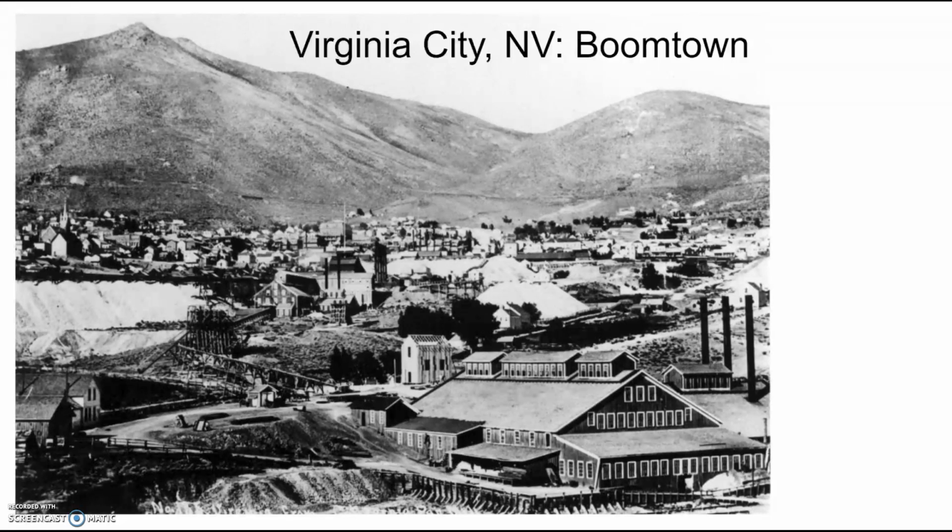Boom towns added to this mythical identity of the West, where saloons were filled with men who were drunk and brawls would follow, prostitutes and poverty laid all across the streets, and where laws were nearly non-existent. So this picture here shows us Virginia City, Nevada, which was a boom town. It was the greatest silver mine in 1859. Soon, Virginia City was lined with fancy hotels and Shakespearean theaters, along with saloons.